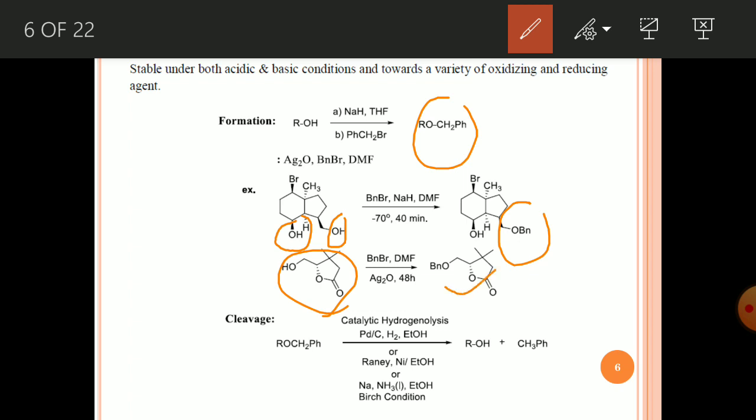What are the cleavage conditions? One very important cleavage condition is catalytic hydrogenation. If you do catalytic hydrogenation, meaning using some metal in presence of hydrogen, you will get the deprotected alcohol. Another is Raney nickel in ethanol, and you can use Birch conditions. Birch conditions mean ammonia in presence of alkali metals in ethanol, and you can get the deprotected compound.